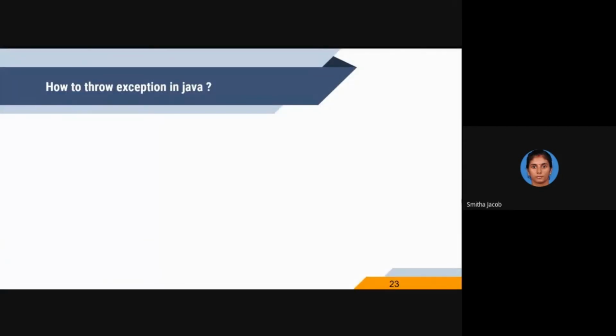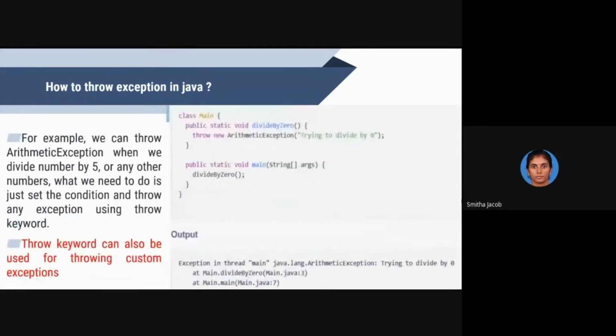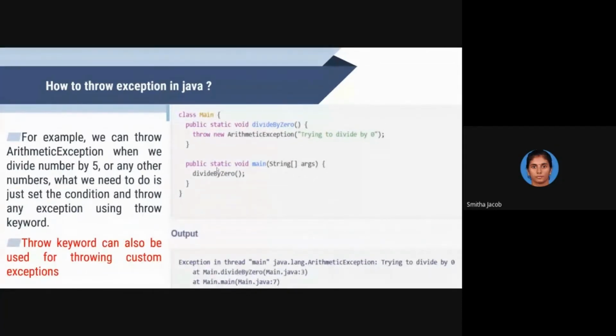How to throw an exception in Java? This is an example. Suppose I have a divide by 0 method. In the main method, I am invoking this static method divide by 0. Within this method, I know that there is a chance of an exception, division by 0.